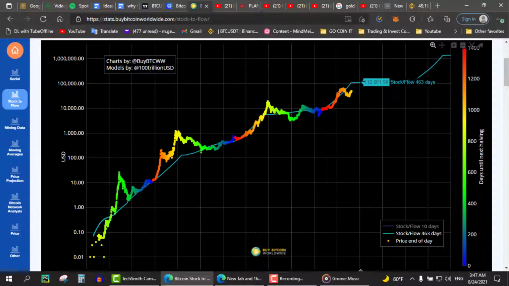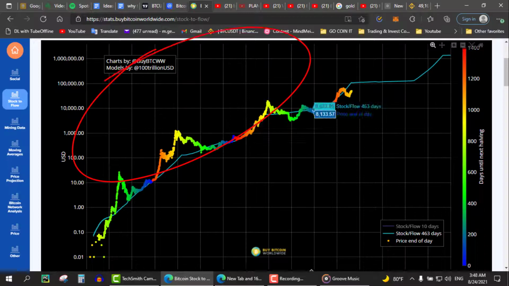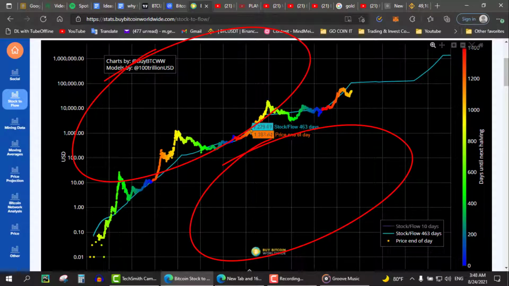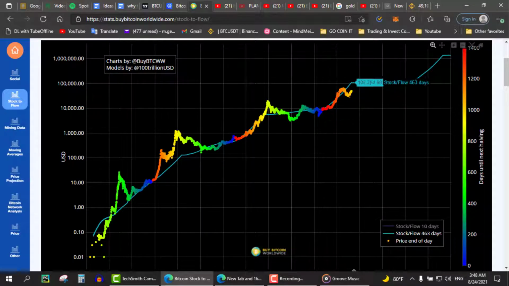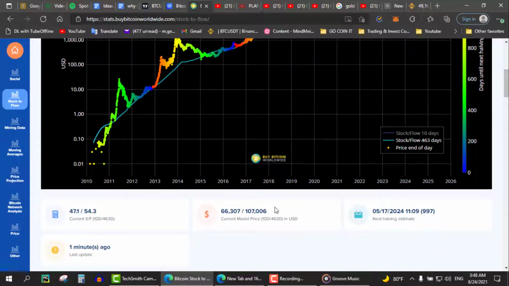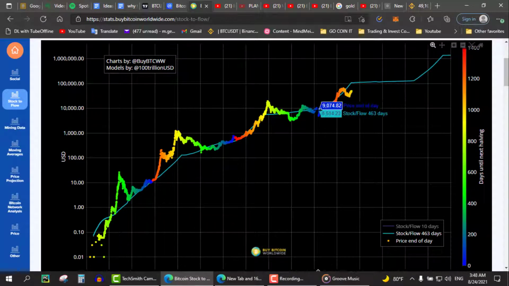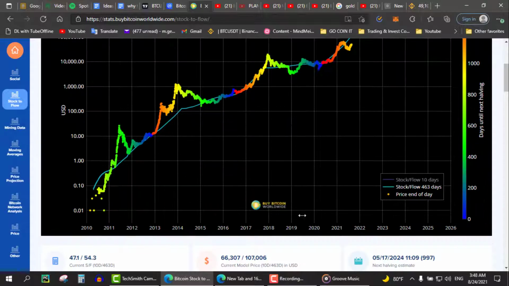Well, let's see the common things from the past data to analyze if we are going to do it soon or not. Right now, let's say that the price model is separating the chart into two different parts, the upper and the lower. When the price diverges from the model, it must be in one of those two zones. And as you can notice, we are in the lower part, because according to the price model, we should be around 66,000 to 107,000. But we are below that. Let's go back a little bit and see when the last time was that we were in the lower part. We can see it was back in 2019, when the price was 3,500. But the price model is telling us we should be at 7,000.